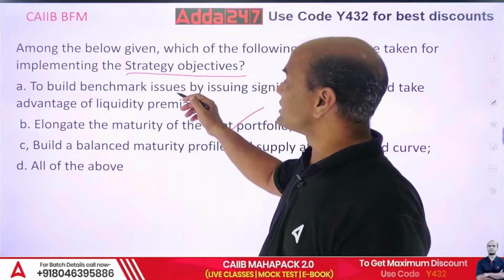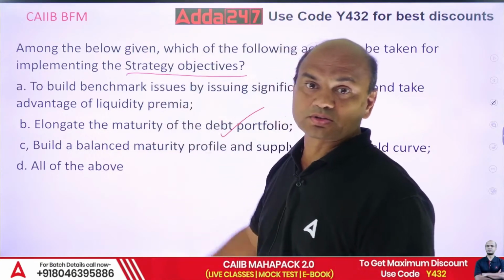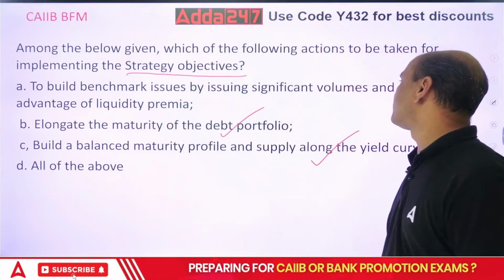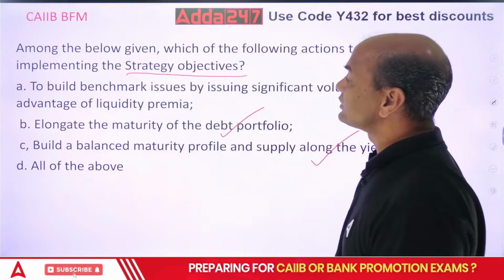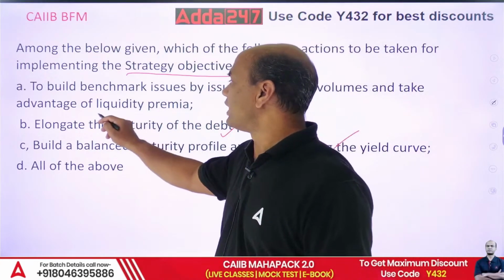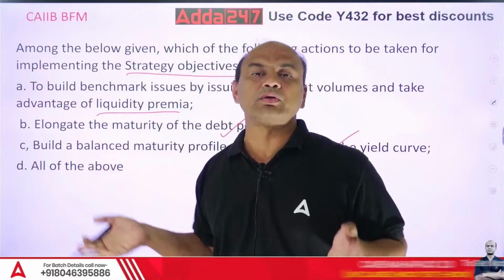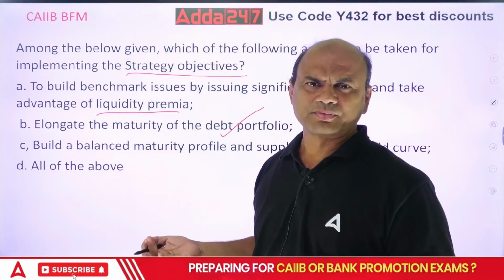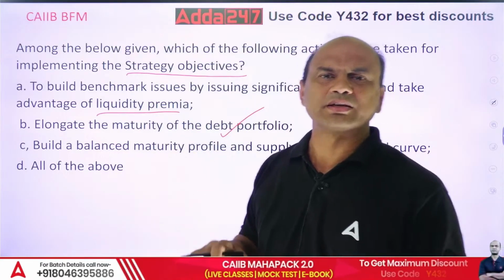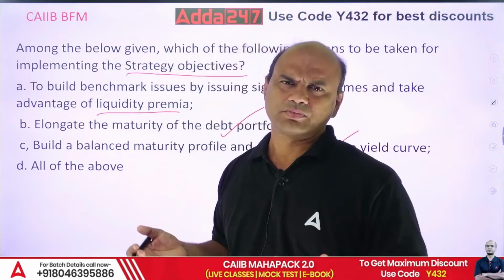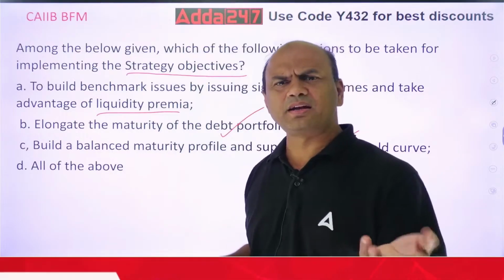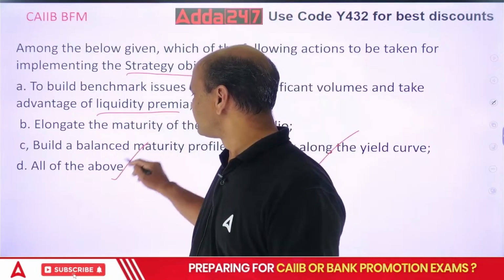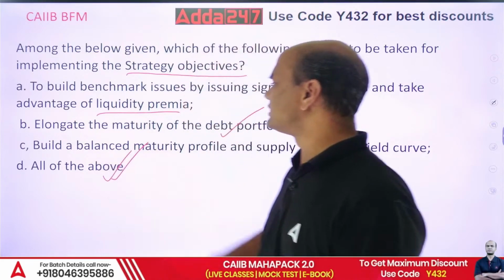But for that you will have to check first whether this first one is also true. To build a benchmark issue by issuing significant volumes and take advantage of the liquidity premia. If you are having huge liquidity, it means you are having excess funds. Take advantage of that. Liquidity means what? The bank is having excess funds. So if I am having excess funds, I will lend it at a lower rate. So take advantage. All of the above. Correct? D is the answer.